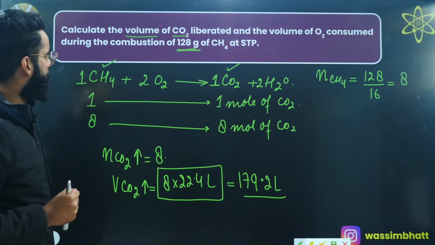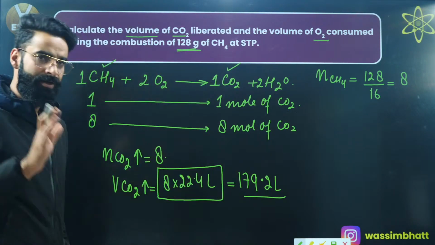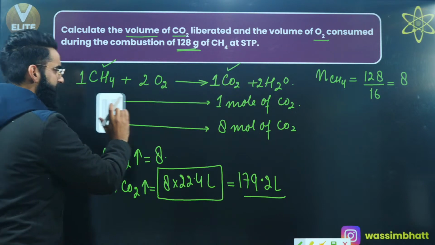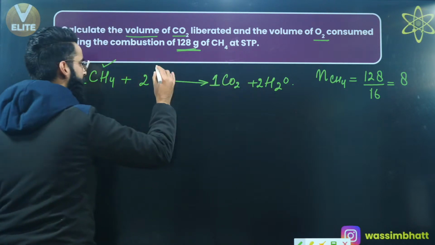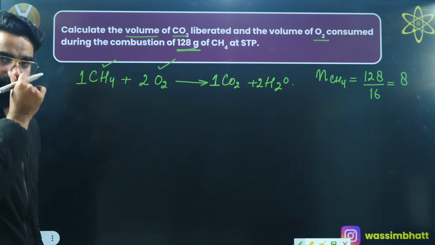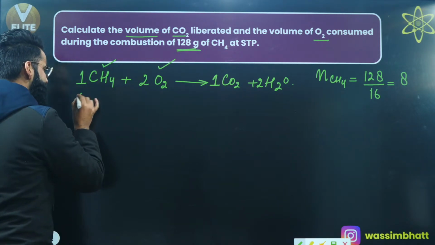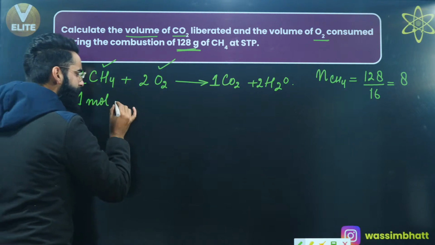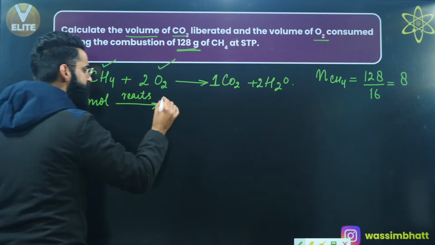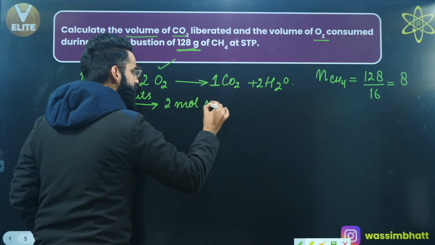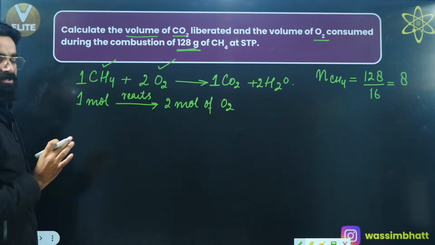Now what about the second part? The second part says calculate the volume of oxygen consumed in the reaction. Let's try to calculate the volume of oxygen consumed in this reaction. Have a look. Again, I'll be using the mole-mole analysis. I'll simply say 1 mole of methane, now I'm using the term reacts with, 1 mole of methane reacts with 2 moles of oxygen as per the stoichiometry of the reaction, right?